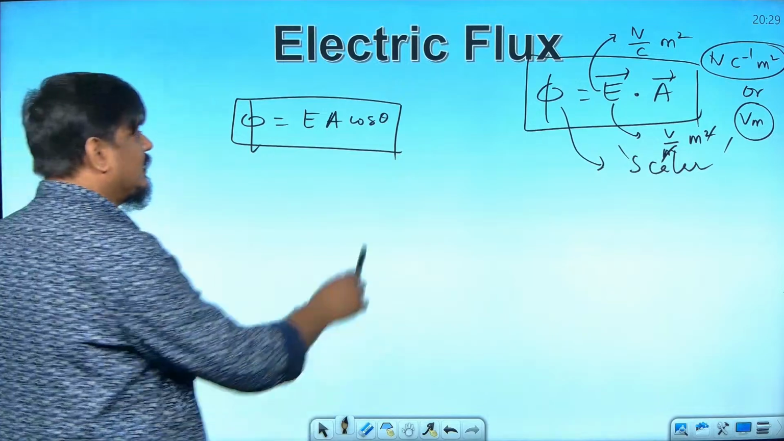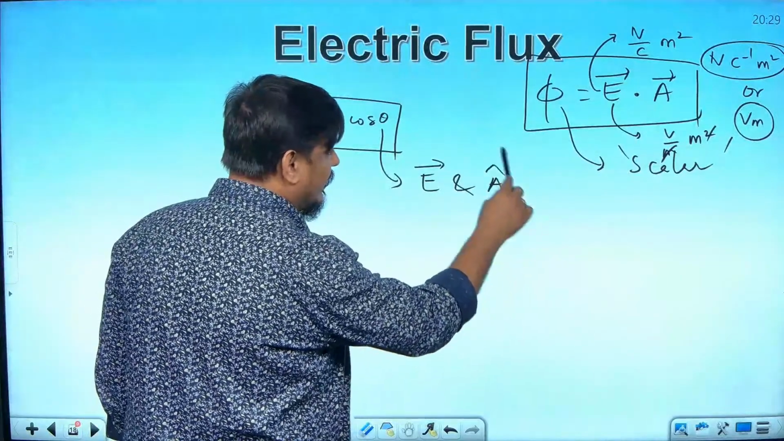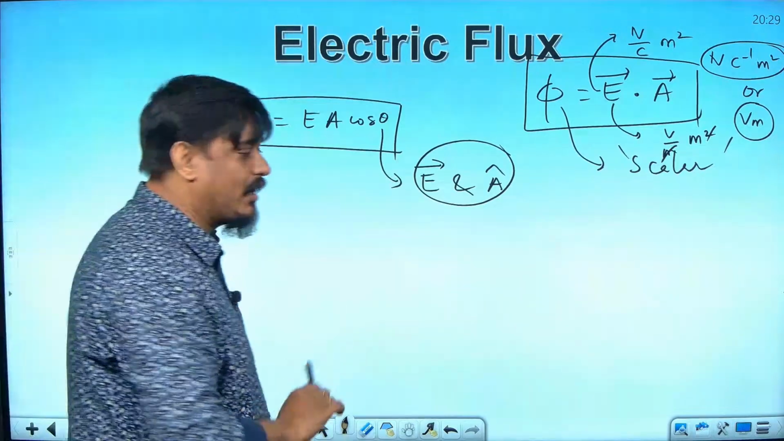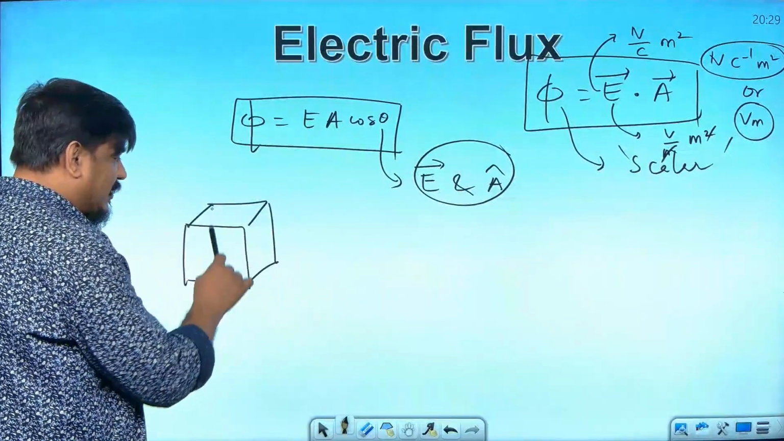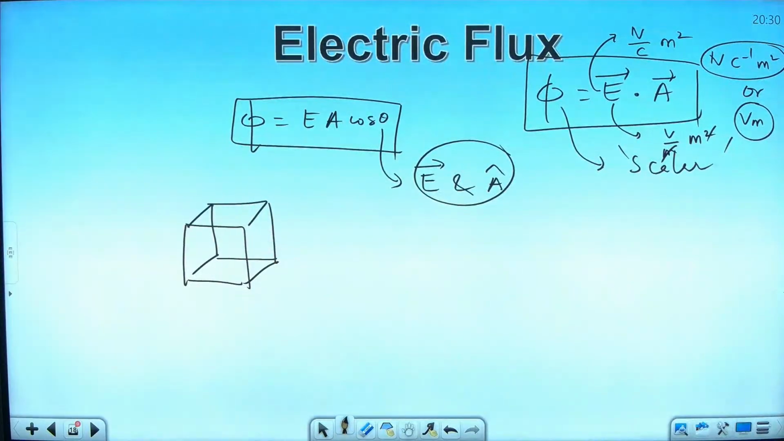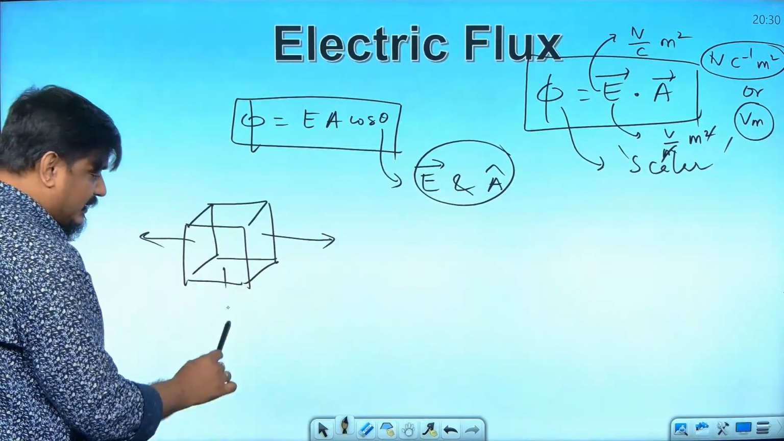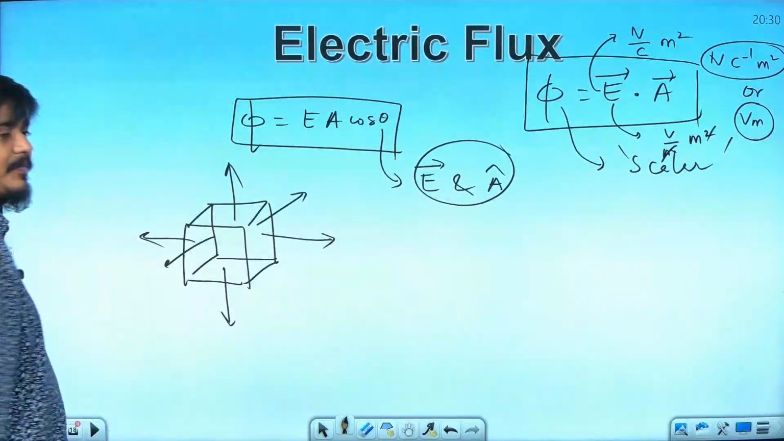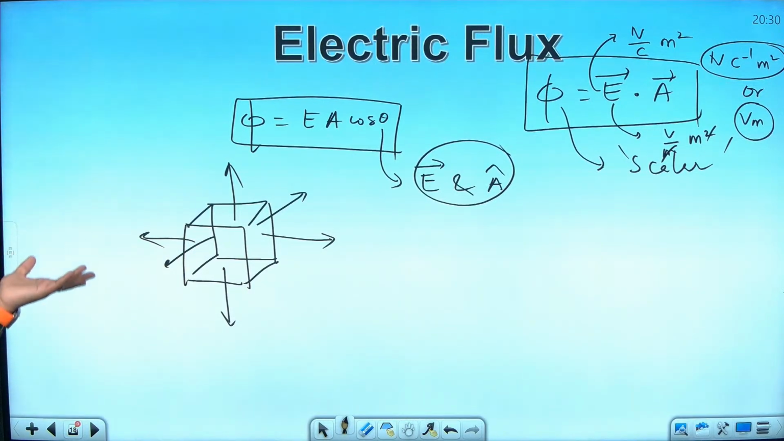Angle between what and what? Angle between electric field and area vector. Now what is area vector? Perpendicular drawn on the area. For example, if you have this area of a cube, how many faces will a cube have? 6 faces. So 6 faces of the cube means each will have a flux. I'm drawing the area vectors. So there are 6 area vectors possible, isn't it? Top, bottom, right, left, front, back. 6 faces will have 6 area vectors.